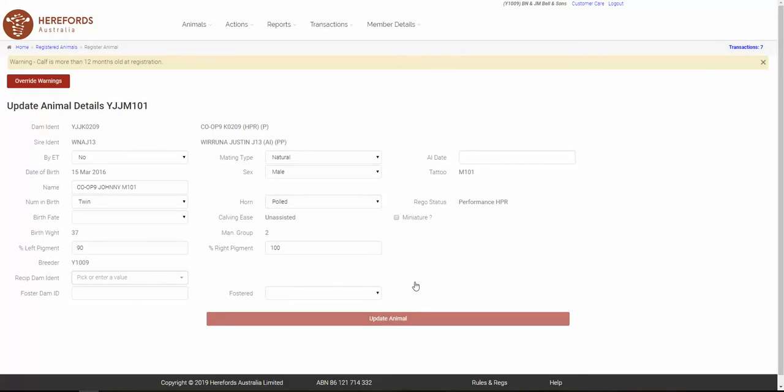If all details are correct, a green bar will appear at the top of the screen to advise the animal has been successfully updated. If an error or warning message appears, correct the problem. If you can't, click either Override Warning or Submit as Pending.